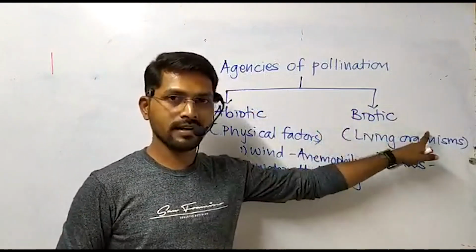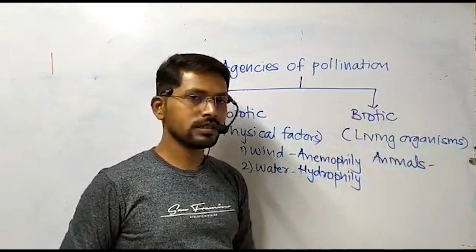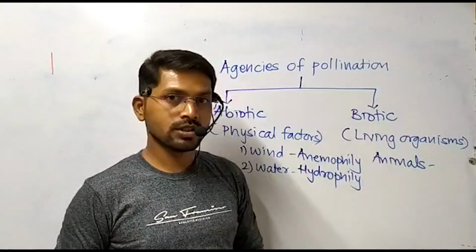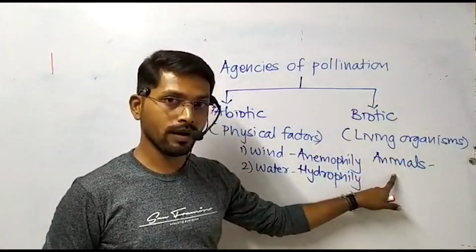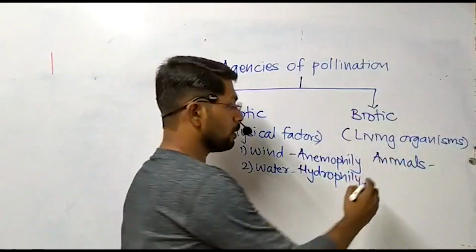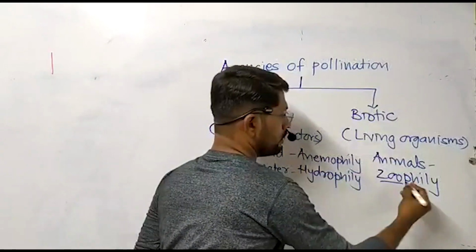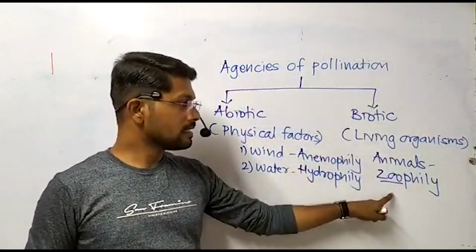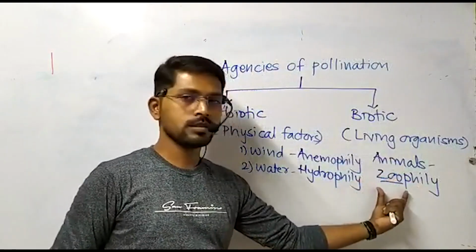Only animals are involved, and this is classified under biotic agencies of pollination. When animals are involved for pollination, it is called zoophily, where the term zoo indicates the occurrence of animal as the pollinating agent.